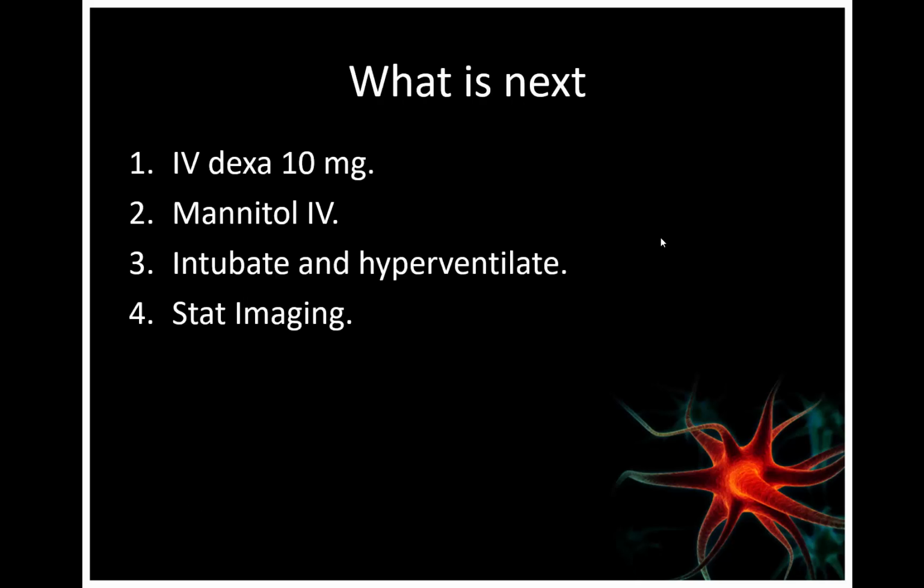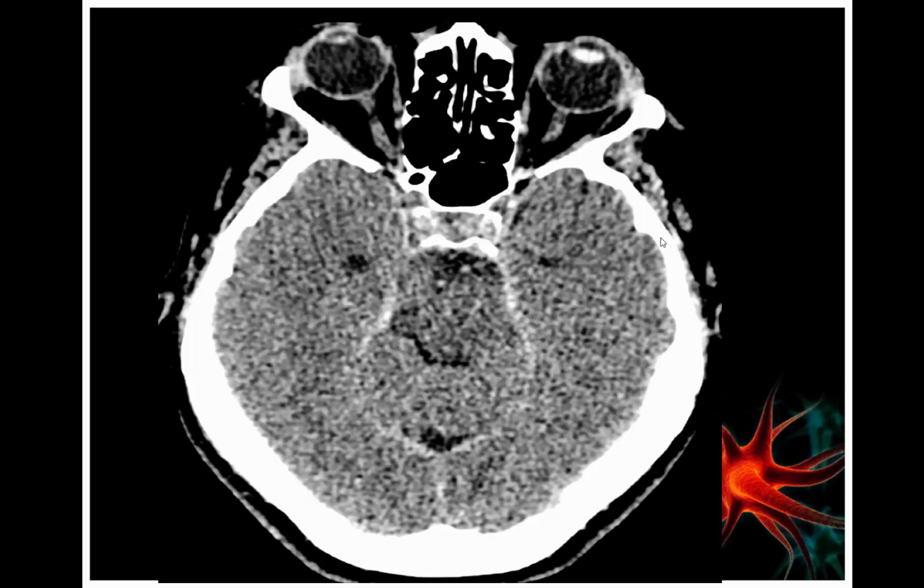So what do you do next? We think of uncal herniation, so we give dexamethasone, mannitol IV, intubate and hyperventilate, and get stat imaging. And what we see here is the uncal herniation. The uncus protruded and compressed. This is the midbrain, and it compressed the cerebral peduncle here. Cerebral, not cerebellar, cerebral peduncle. If it compresses the ipsilateral cerebral peduncle, for example here, the right uncus compresses the right cerebral peduncle, it will cause right-sided weakness.